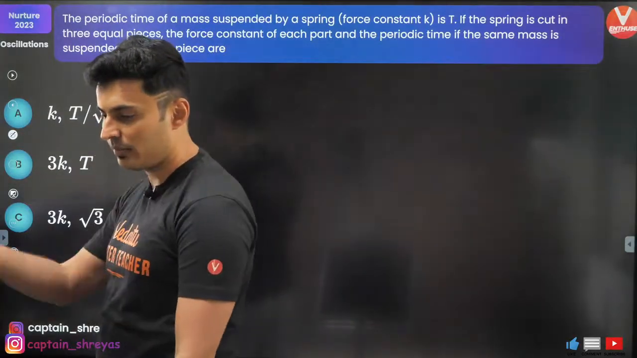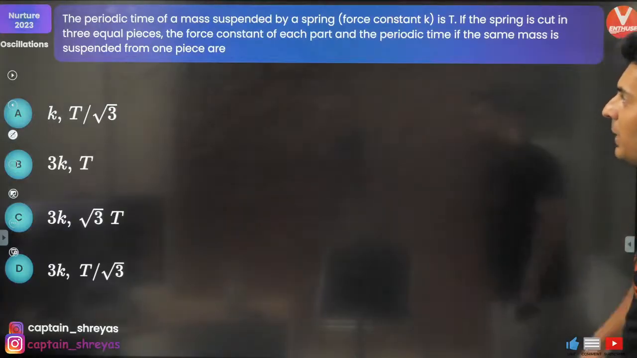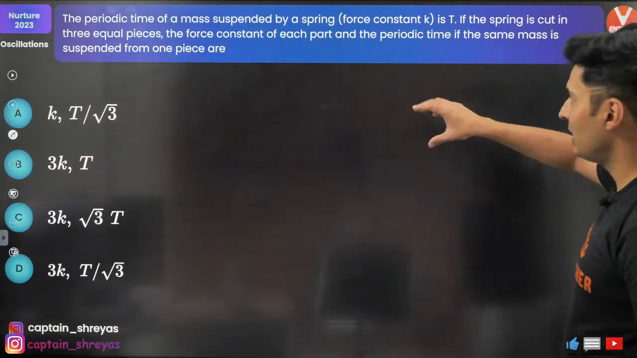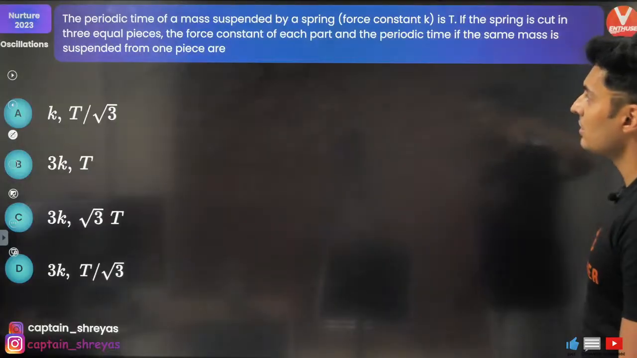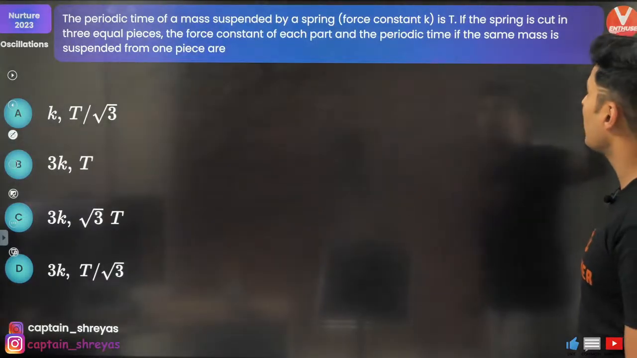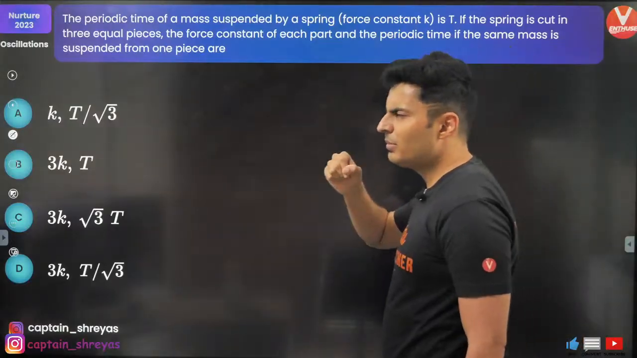Very good, Arvindar Kumar. Here's the question coming on your screen. The periodic time of a mass suspended by a spring of force constant K is T. If the spring is cut into 3 equal pieces, the force constant of each part and the periodic time, if the same mass is suspended from one piece, will be.